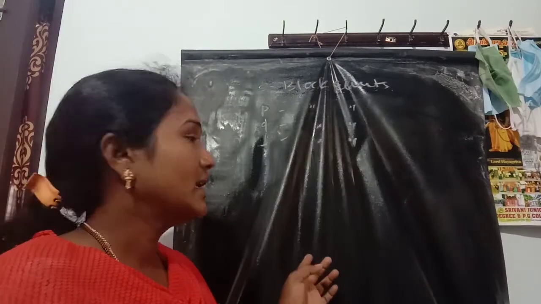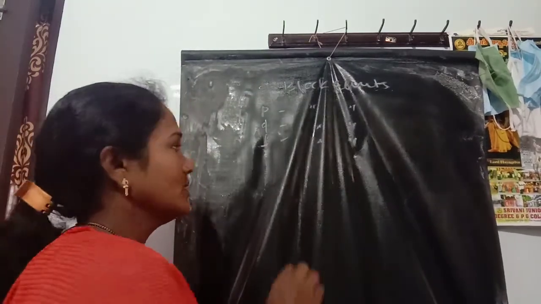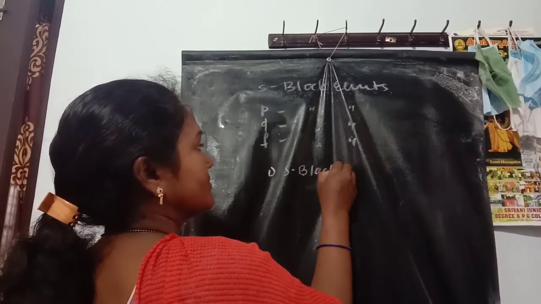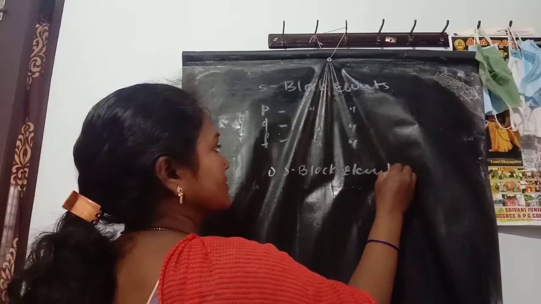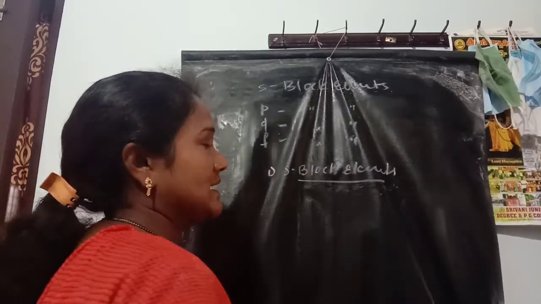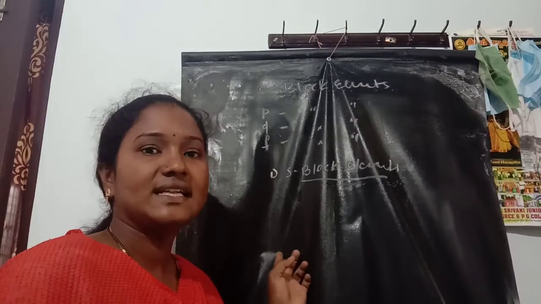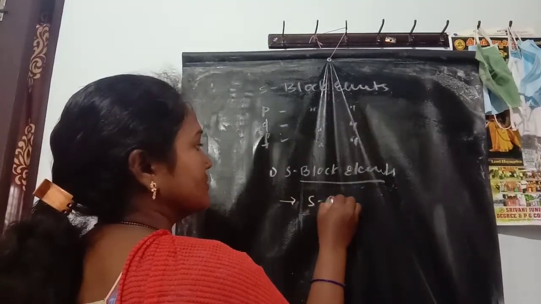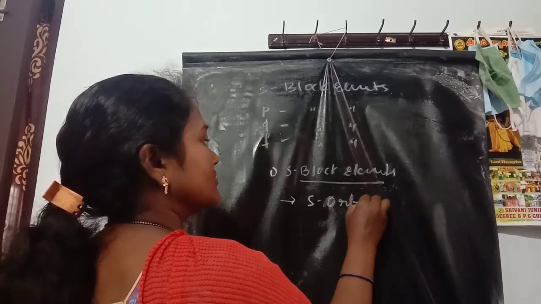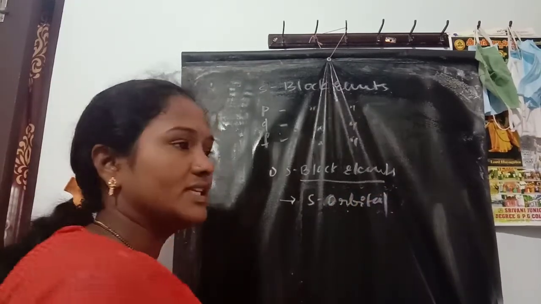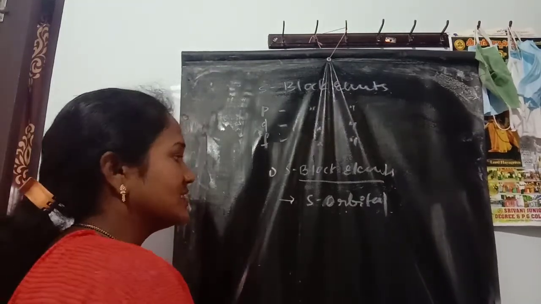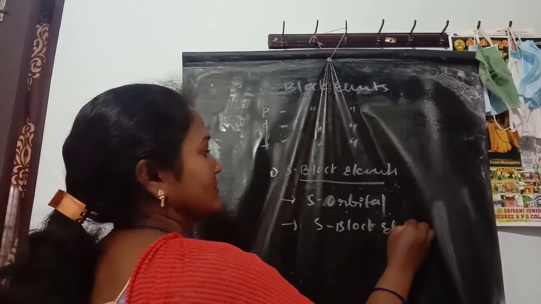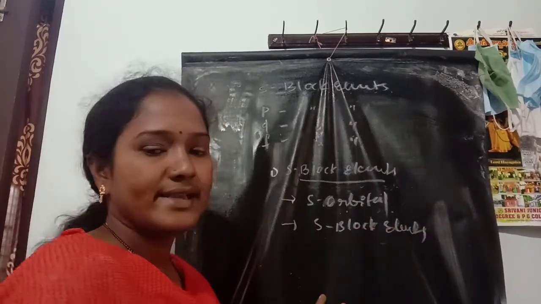S, P, D and F. So these are the four types of blocks. First one is S block elements. S block elements are those in which the differentiating electrons are entering into the S orbital. This is called S block elements.